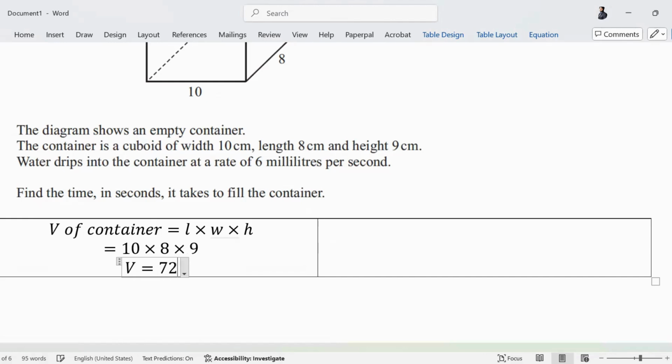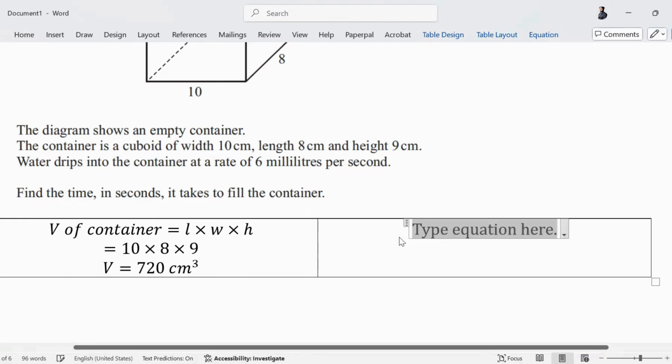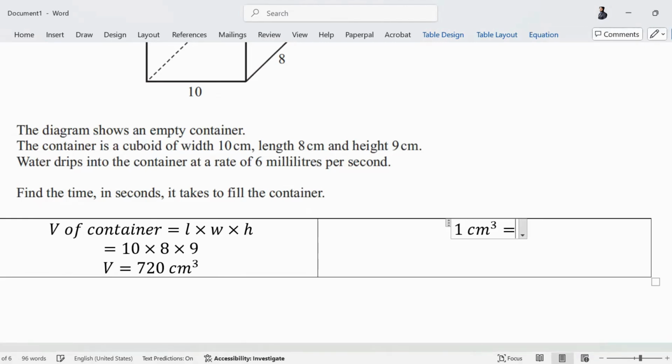Correct. 720. That is why I tell you to write the unit centimeter cube. How did I get this as centimeter cube? Because the lengths were in centimeters, so the volume would have ended up being in centimeter cube. Understand the conversion of volume. 1 centimeter cube is basically 1 ml. आप मार्केट में जो ड्रिंक्स वगैरह खरीदते हैं, that is in ml. 1 ml, 1 centimeter cube, 100% same thing. It is exactly the same thing.